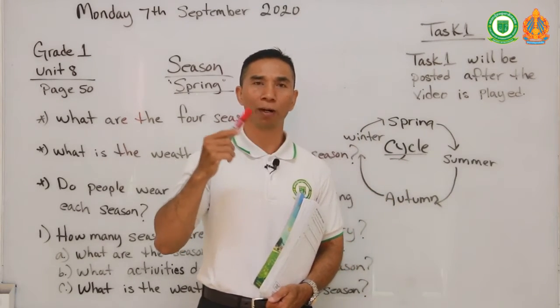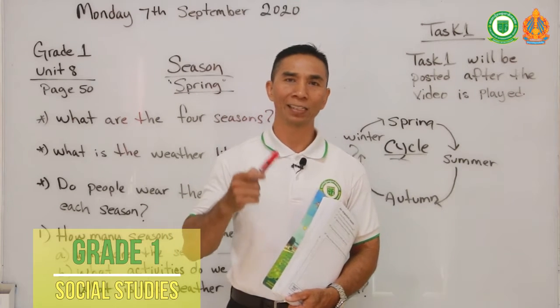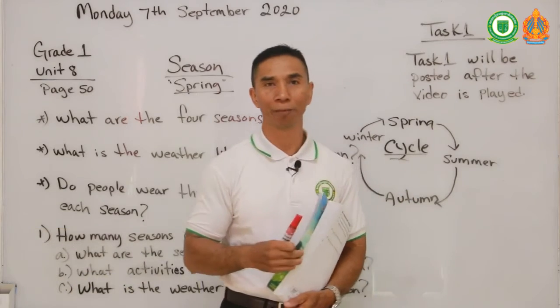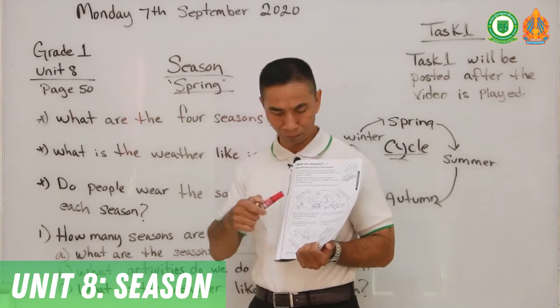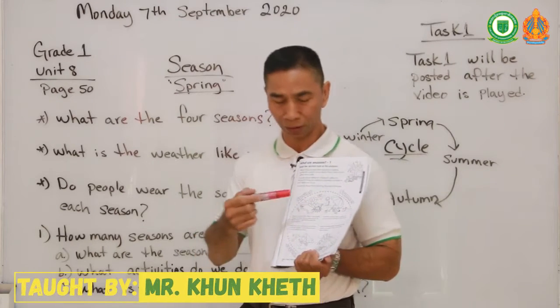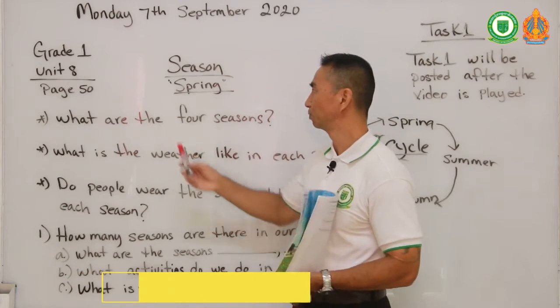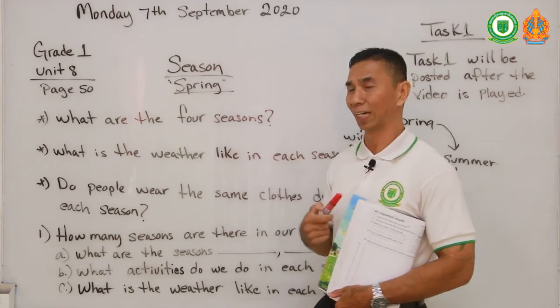The cycle starts from Monday, Tuesday, Wednesday, Thursday, Friday, Saturday, Sunday. Then the cycle starts again on a Monday, right? This is the same thing for our seasons. We have 4 seasons in the majority of the world, which are spring, summer, autumn, winter, and it goes in a cycle.